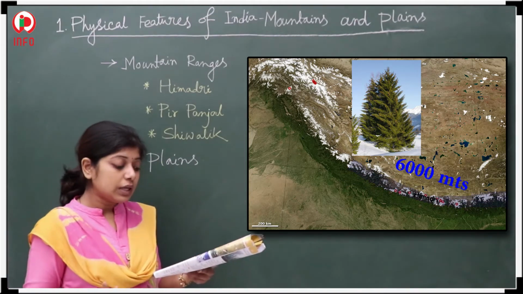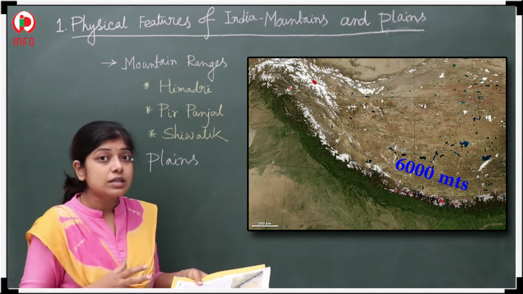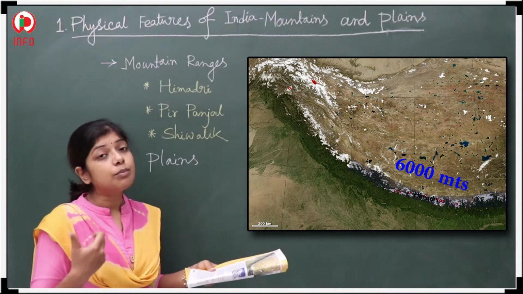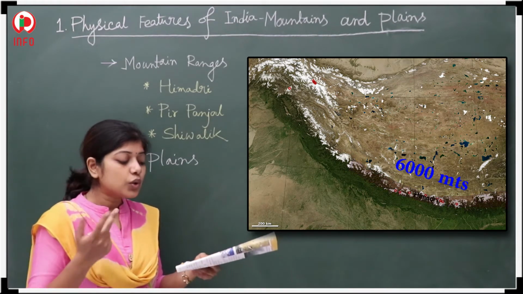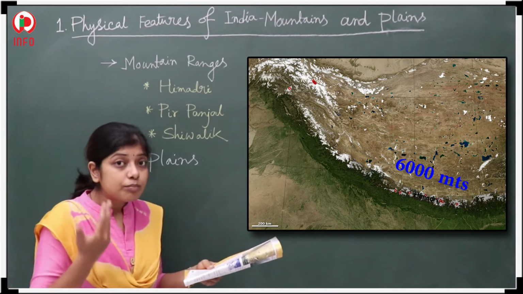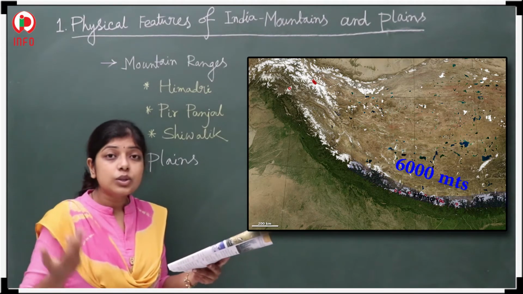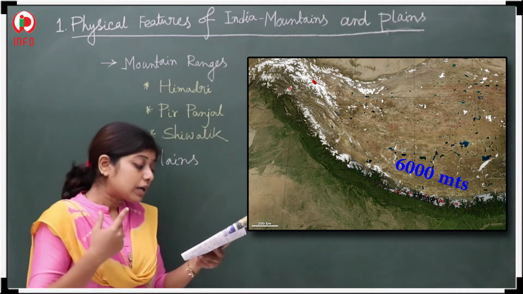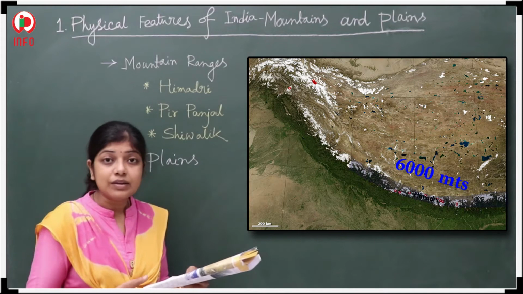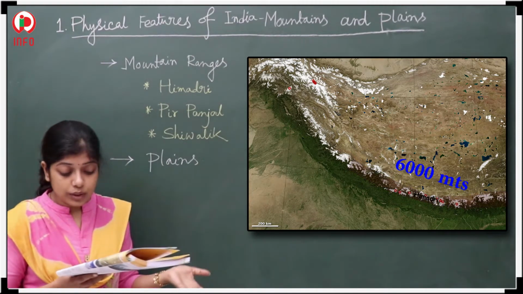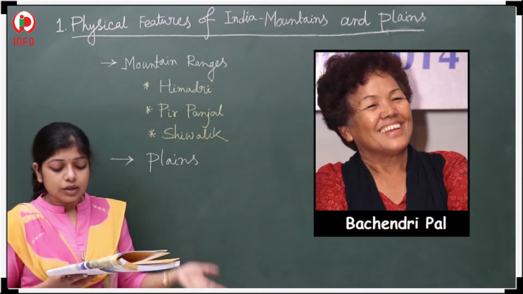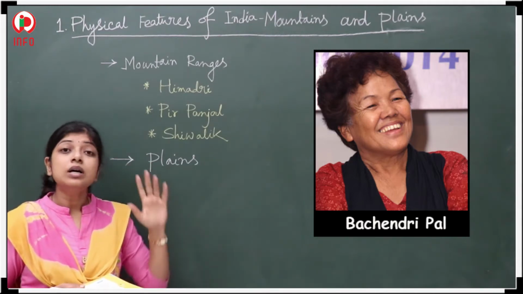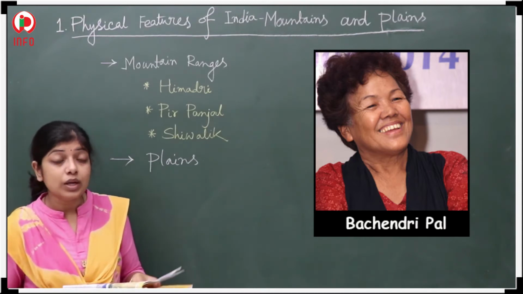And one more thing, from all these glaciers different rivers are being produced. Two of the names are the Brahmaputra and the Sutlej. Yes, they are produced by those glaciers. Very interesting. And do you know Bachendri Pal is the first woman who climbed Mount Everest? Do you know in which year?